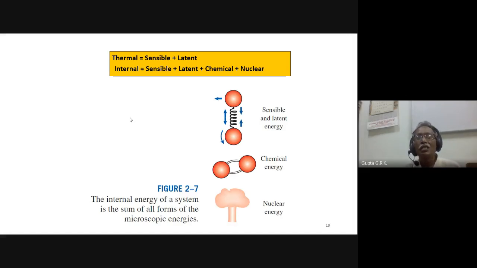When the heat is absorbed for the change of phase, then it is called latent heat. So that is the big difference between sensible heat and latent heat. Okay, heat transfer to increase the temperature of the system without change of phase is sensible heat. And heat transfer which changes the phase is called the latent heat.